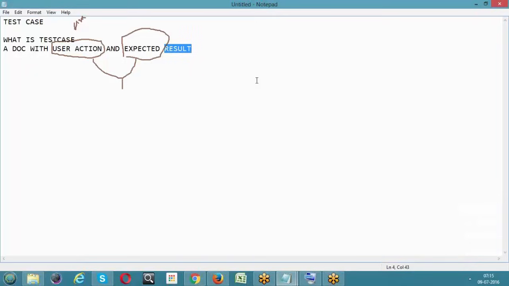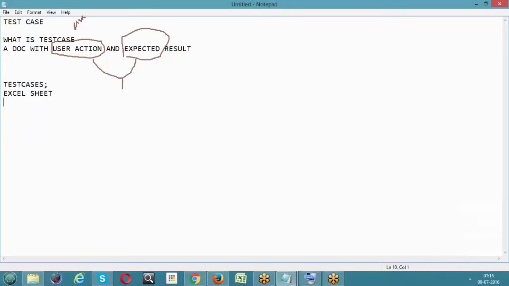Now, do we have any rules before writing the test cases? And before that, where do we write these test cases? Basically, these test cases can be written in an Excel sheet.